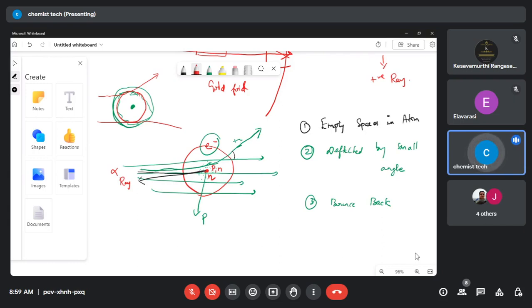Are you people clear? Is there any doubt in the Rutherford model? Any doubts? No, ma'am.